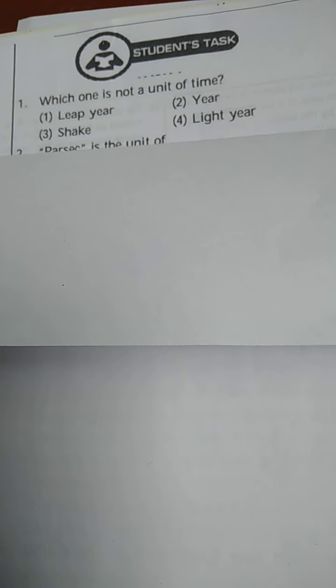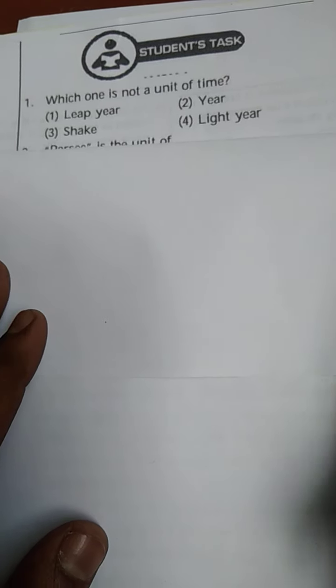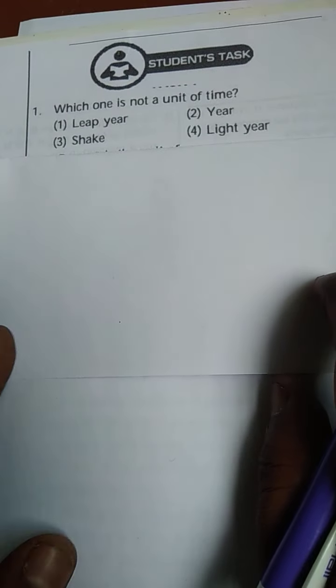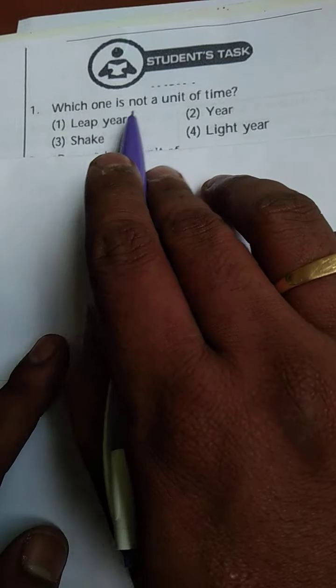So let us solve. We can clear all the doubts. We can rectify anything. Let us go for the first question. The first question is a basic question of this chapter. So to confuse us, they have given this question: Which one is not a unit of time?